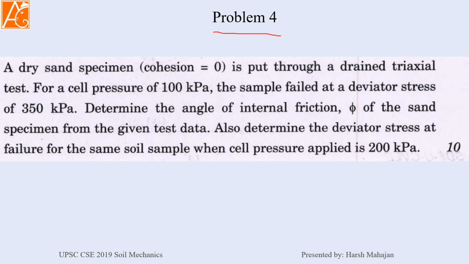Problem number 4. Dry sand specimen means cohesion is 0. Put through a drained triaxial test, and the cell pressure is 100 kilopascal. The sample failed at a deviator stress of 350 kilopascal. You have to find phi, and also determine: if the cell pressure applied is 200 kilopascal, then what will be the deviator stress at the failure?